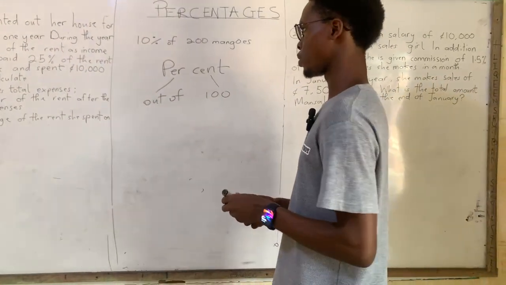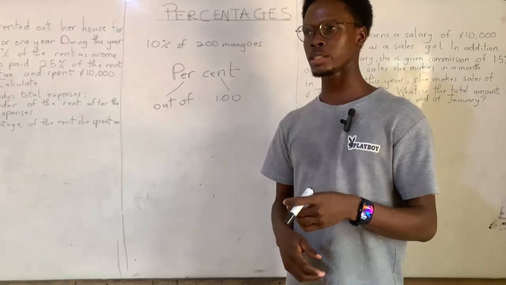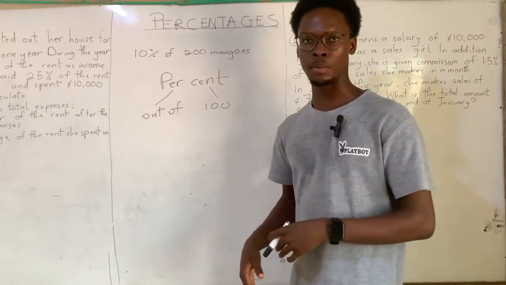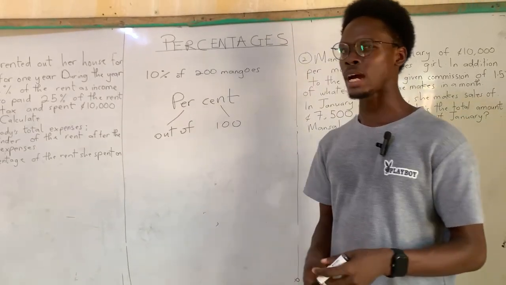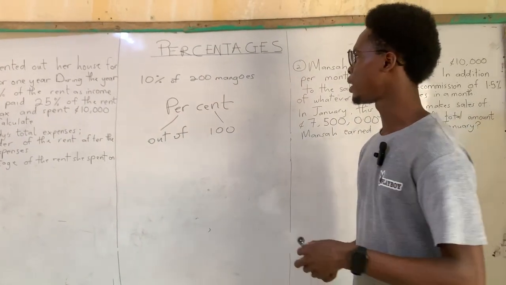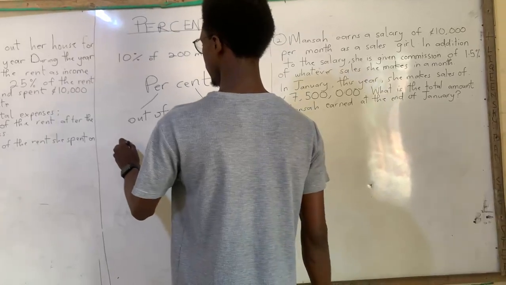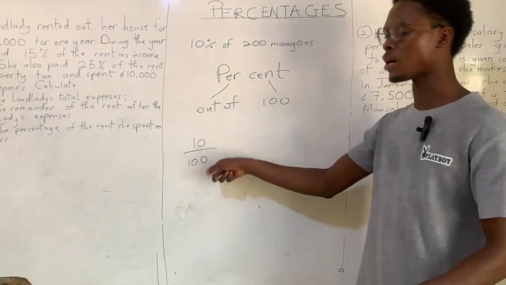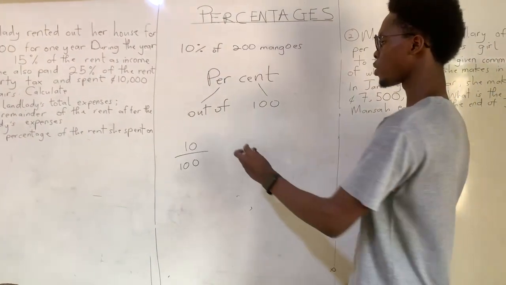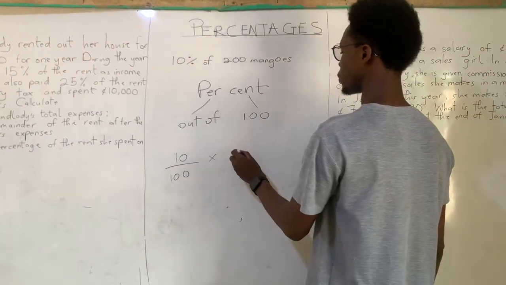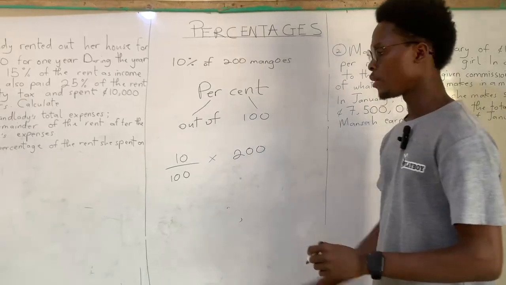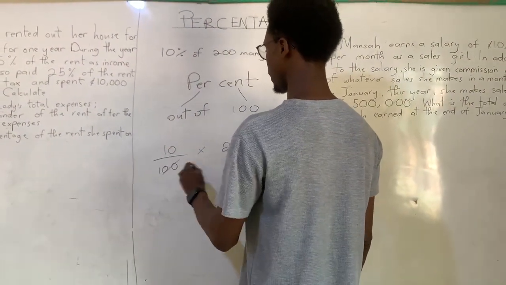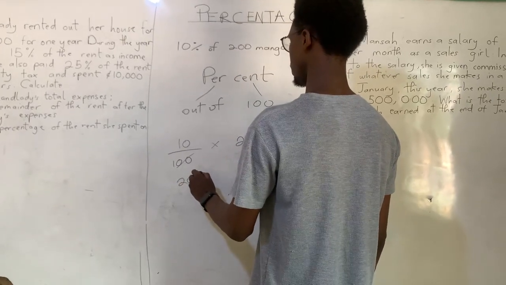So right over here we have what? 10% of 200 mangoes. Say I'm sharing mangoes to maybe some random kids, right? And I have 200 mangoes, and I say I'm giving each kid 10% of the 200 mangoes. As I said, 10% means 10 out of 100. This is how you convert it to maths. 10 out of 100. Of means multiplication in maths, so times, then you have your 200 mangoes. These 2 zeros take care of that. In the end, you have 10 times 2, which is going to give you 20 mangoes.